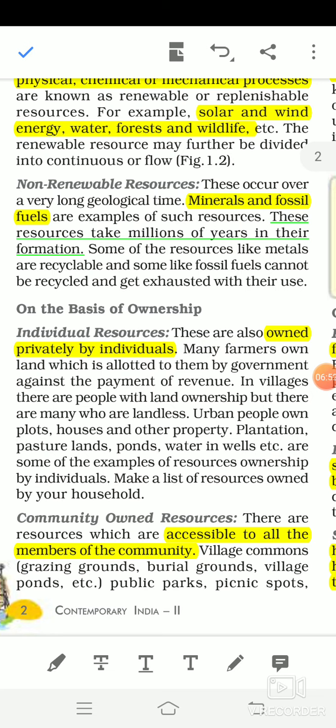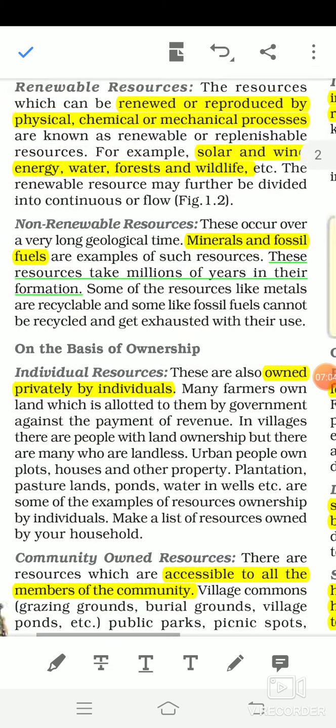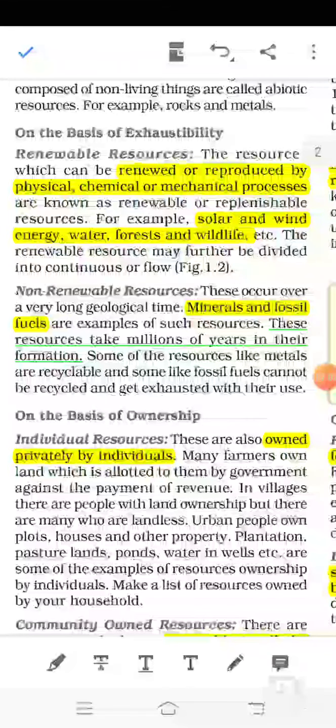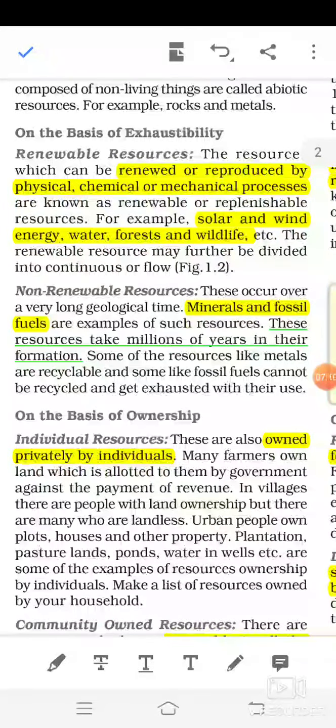Millions of years passed, and because of pressure this was converted into coal and petroleum. I hope renewable and non-renewable resources are clear, and you need to memorize the examples.